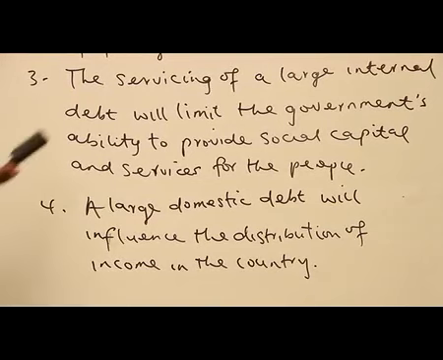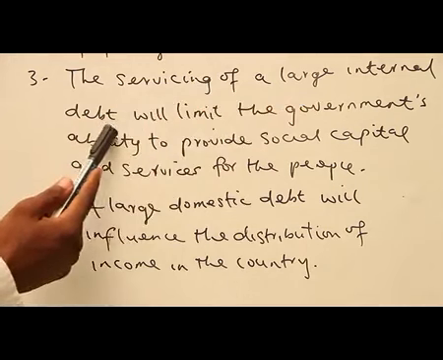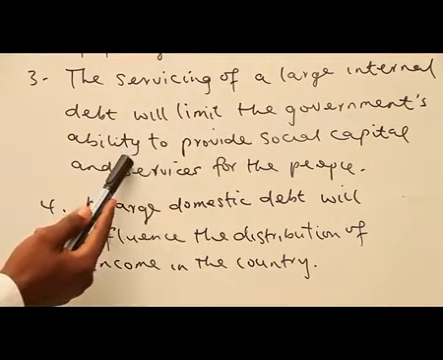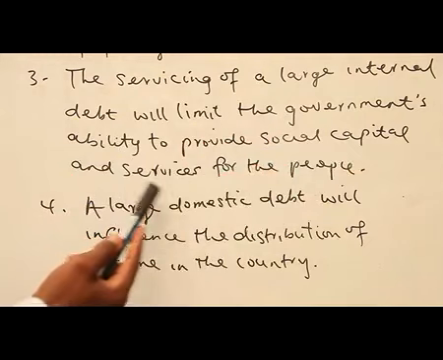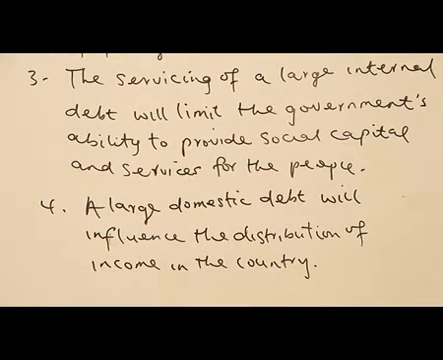Number three, the servicing of a large internal debt will limit the government's ability to provide social capital and services for the people. Now, we've explained in terms of external debt. Assuming it is an internal debt, what is the effect going to be? Either government likes it or not, government must pay back the facility taken from its citizens. So the effect is that it will not allow government to have the ability to provide social capital and services for the people because of the debt.